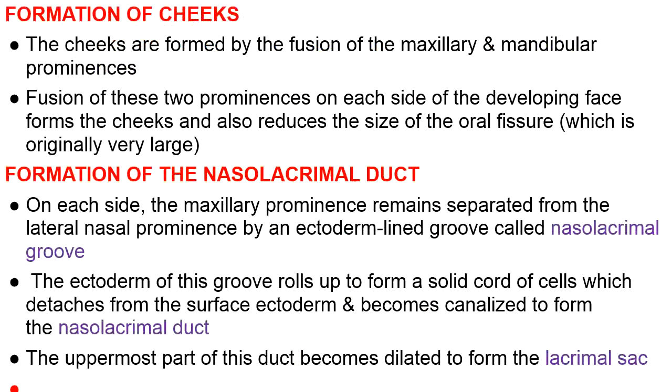So next, formation of cheeks we have already discussed. So fusion of maxillary and mandibular prominences, and fusion of maxillary and partly the lateral nasal prominences also, but mainly the fusion of maxillary and mandibular prominences contributes to the formation of cheeks. And another result of this fusion is reduction in the size of oral fissure to bring it to its normal size.